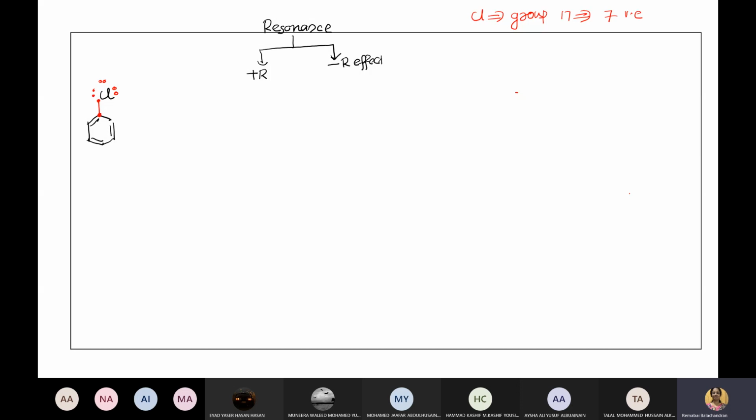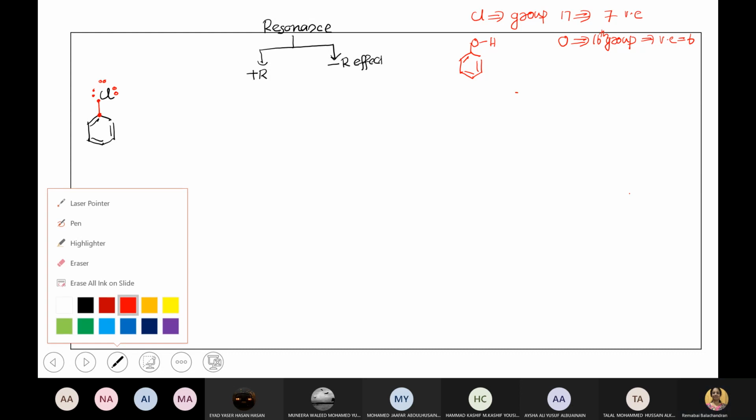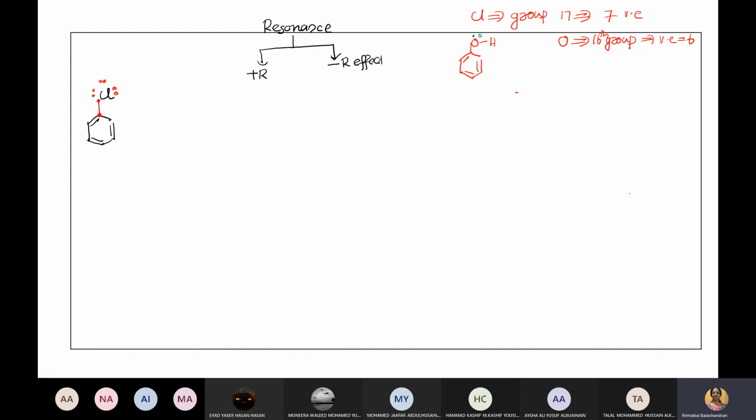Okay, now another one I will do. OH. O is from which group? Group 16. How many valence electrons? 6. How many electrons are used up already? 2. How many electrons are left on oxygen? 4. So if you know this much, then it is done. Okay, understood what I did.